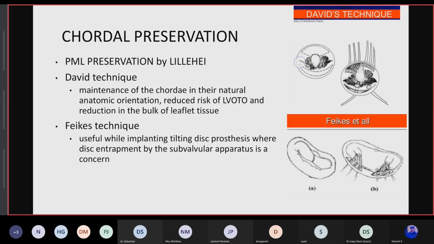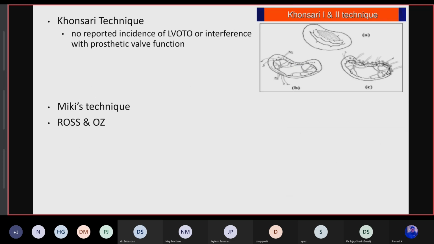So some more techniques like Khonsari technique. There was no reported incidence of LVOT obstruction or interference with the prosthetic valve function. Here the AML is detached from the annulus between the two commissures, an ellipse of this incised tissue is excised, and the rim of this leaflet tissue containing the chordae is reattached in the anterior annulus.